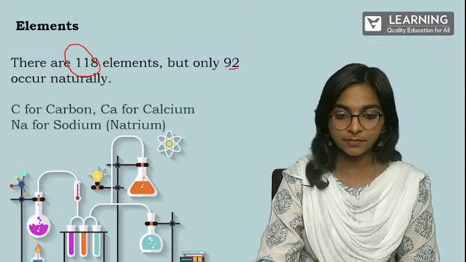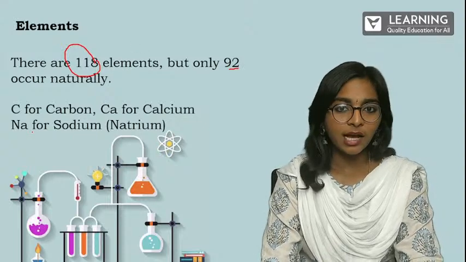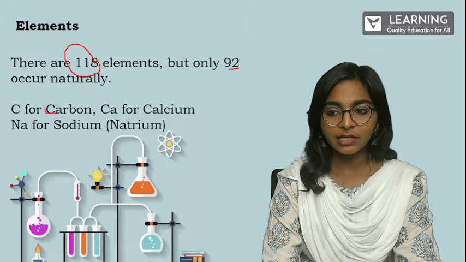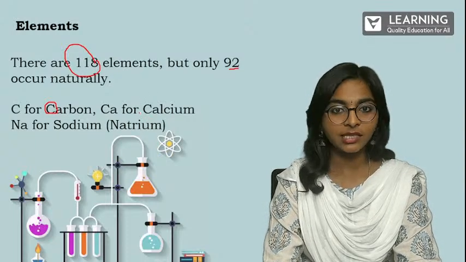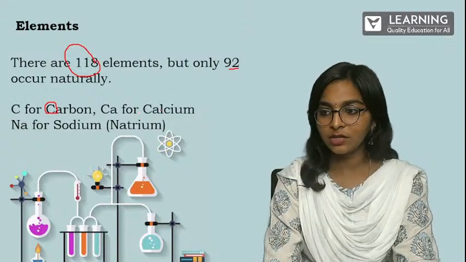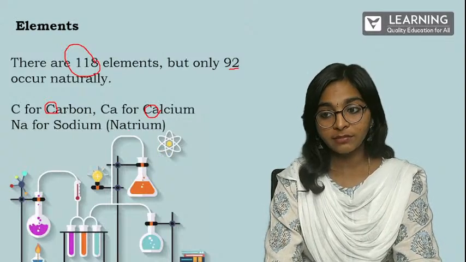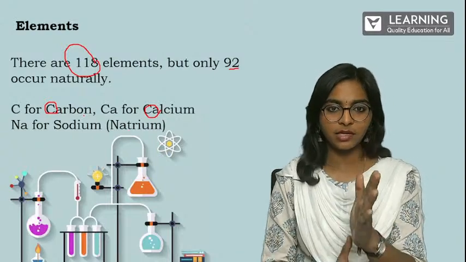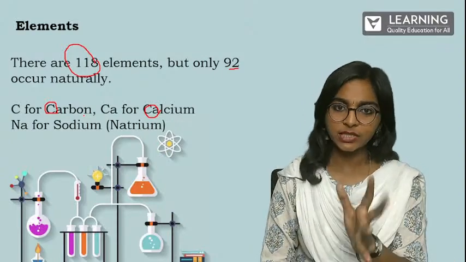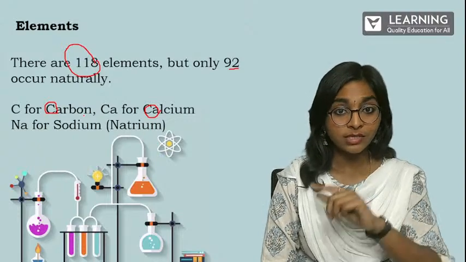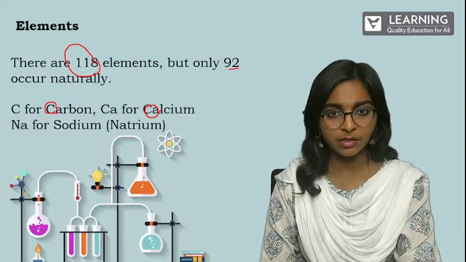Clear? So next. See, for example, in elements, you know this one. We say carbon. And why do we say carbon? We are just picking the first letter C and saying carbon. And for calcium, we cannot say C because we have C for carbon already. So we pick Ca and say calcium. There will be direct names from the first letter. For hydrogen, we say H. Oxygen, we say O. Sulfur, we say S. So we'll just pick the first letter alone and name the element.